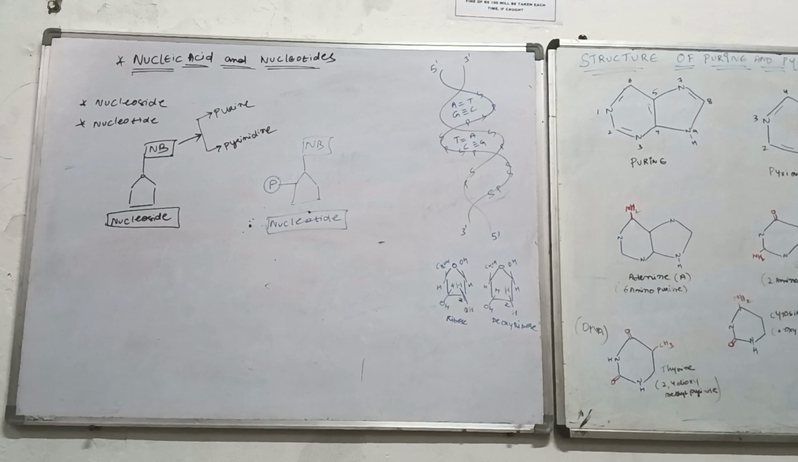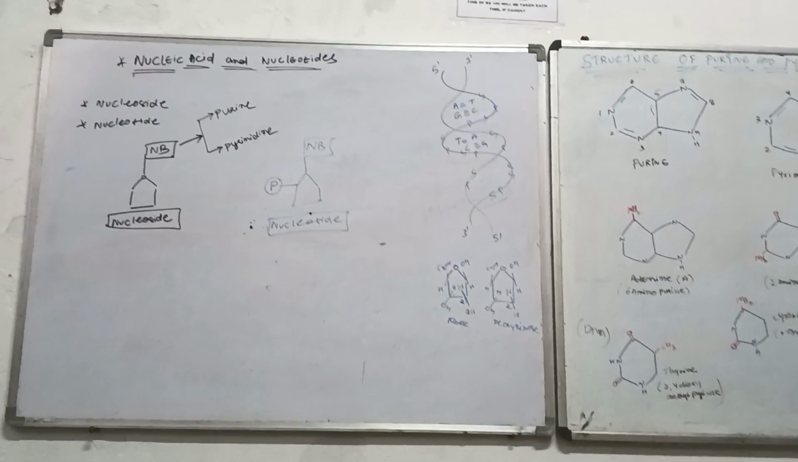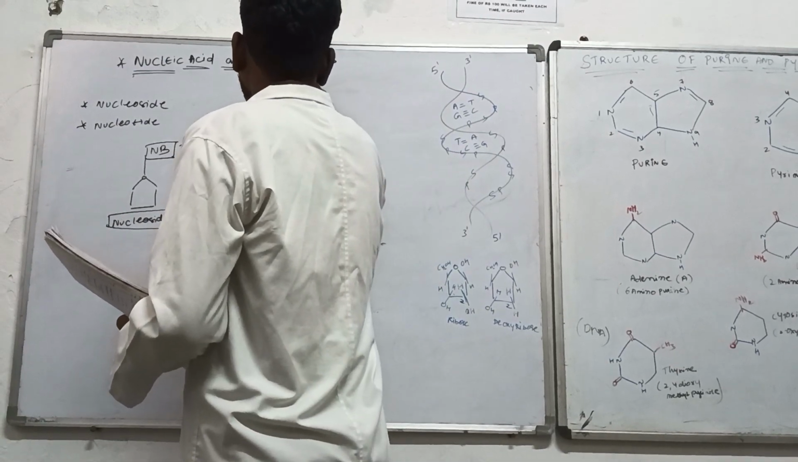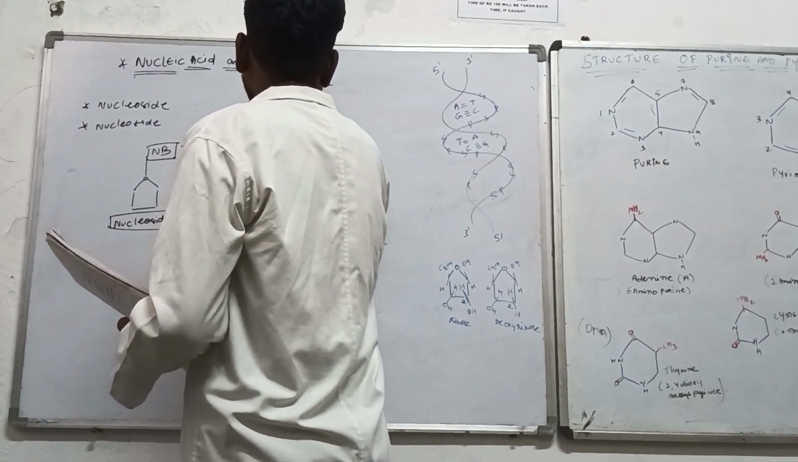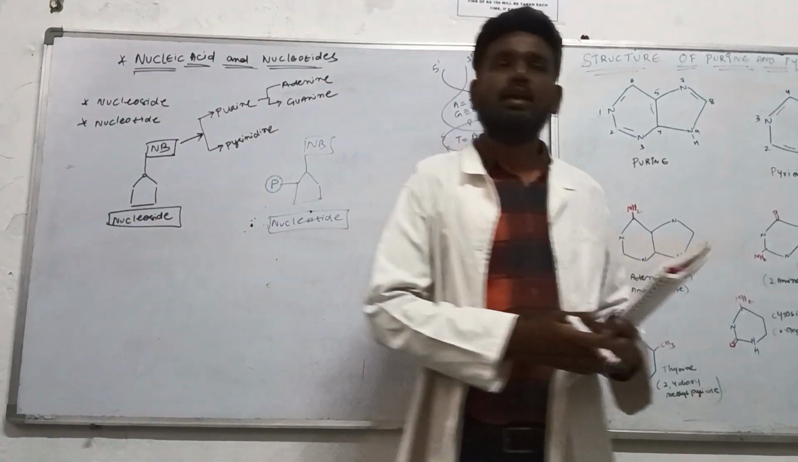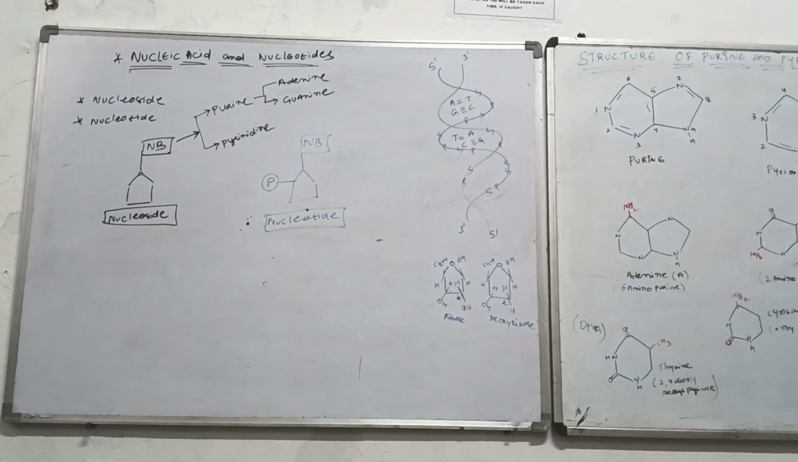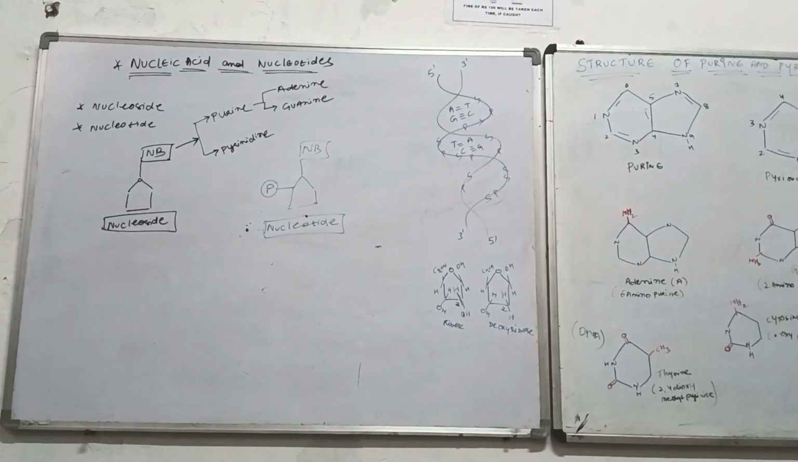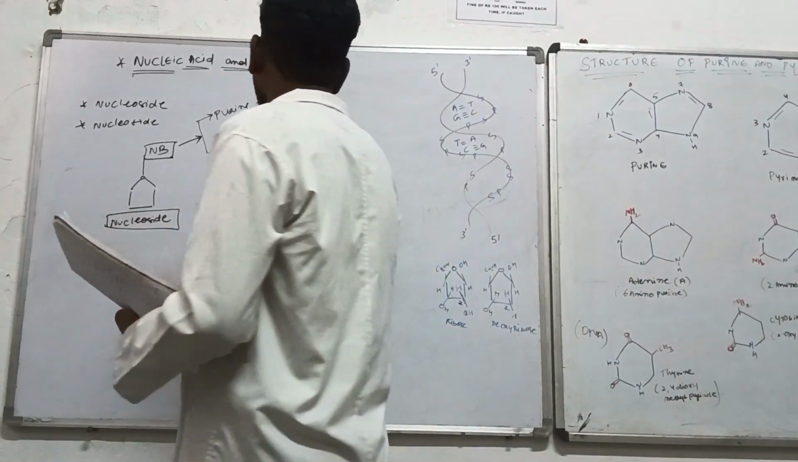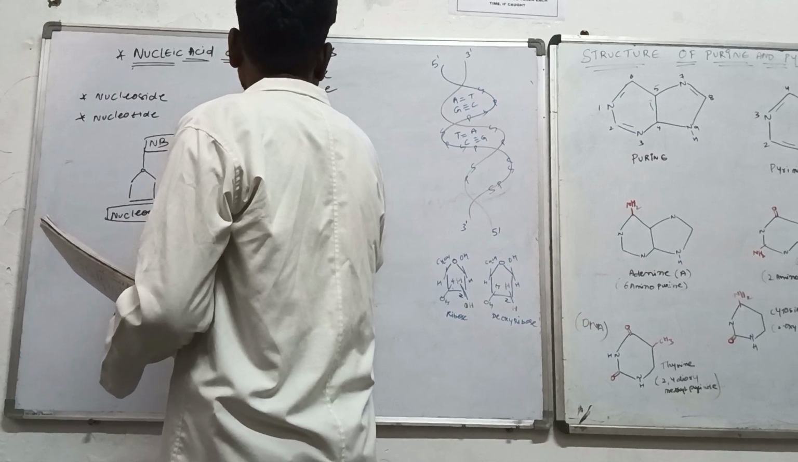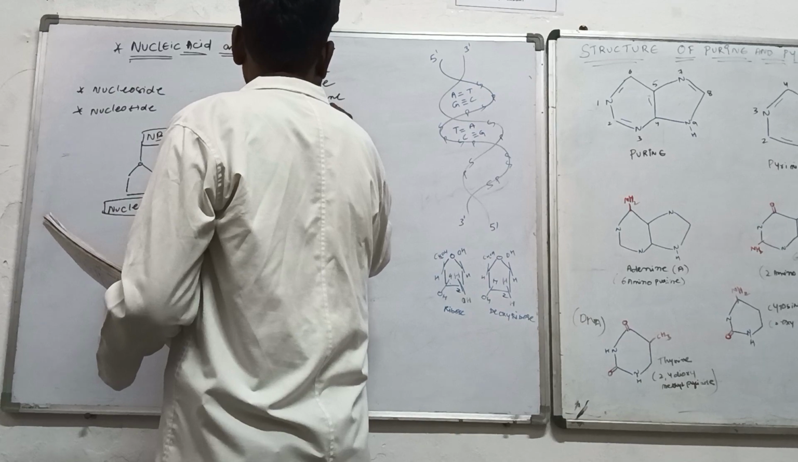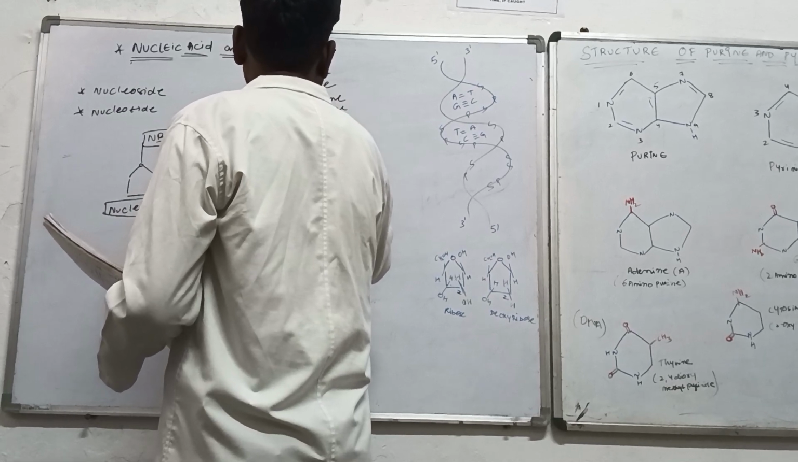Nitrogenous bases. Now in the purines there are two types: adenine and guanine. Adenine and the guanine. Now the pyrimidines are of three types: thymine, cytosine, and uracil.